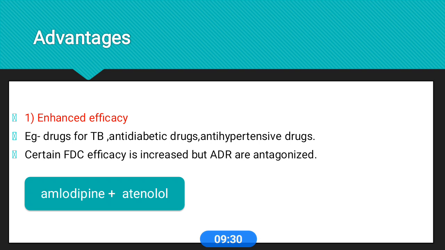Okay, then what are the advantages of fixed dose combinations? The most important one is enhanced efficacy. Mostly with TB drugs, diabetes, hypertension, certain FDCs, efficacy is increased, but their adverse reactions are antagonistic. If combining amlodipine and atenolol, one drug counters the side effects of the other. So this is helpful to increase the efficacy and shows a good therapeutic action.